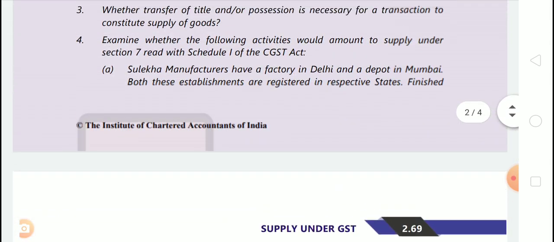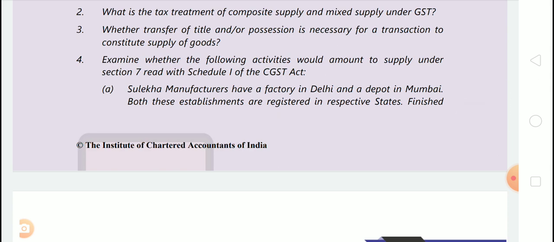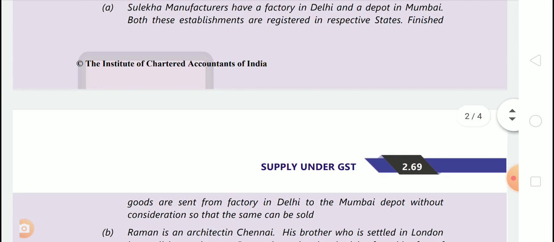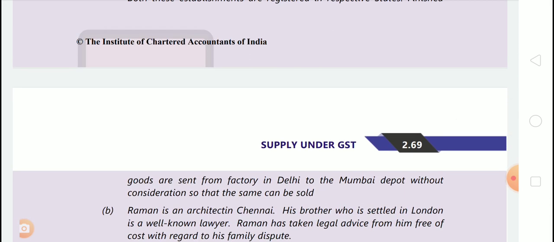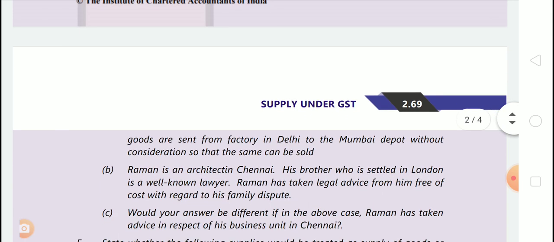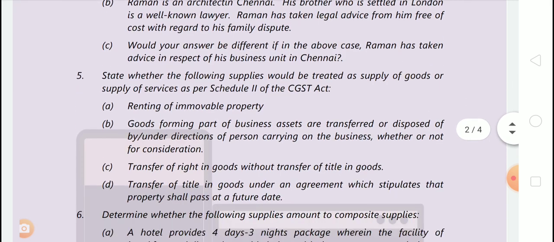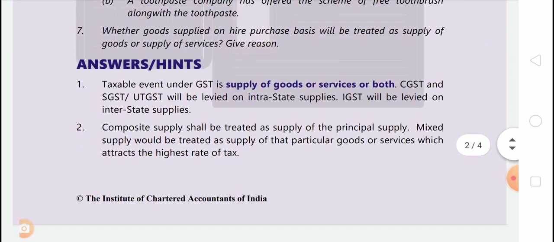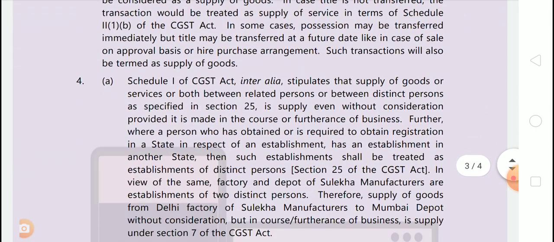Now, question number 4. Examine whether following activities would amount to supply under Section 7 read with Schedule 1 of the CGST Act. Now, first is 4A: Sulekha manufacturers have a factory in Delhi and a depot in Mumbai. Both the establishments are registered in respective states. Finished goods are sent from factory in Delhi to the Mumbai depot without consideration so that the same can be sold. Now this is supply between distinct persons, Schedule 1 para 2, right? Let's see the answer. It's given here.